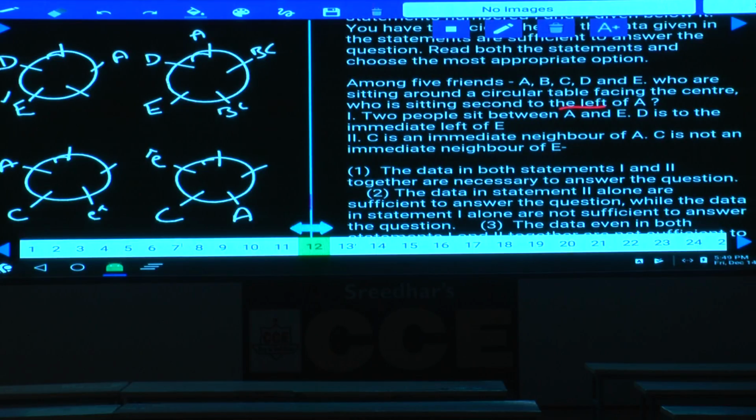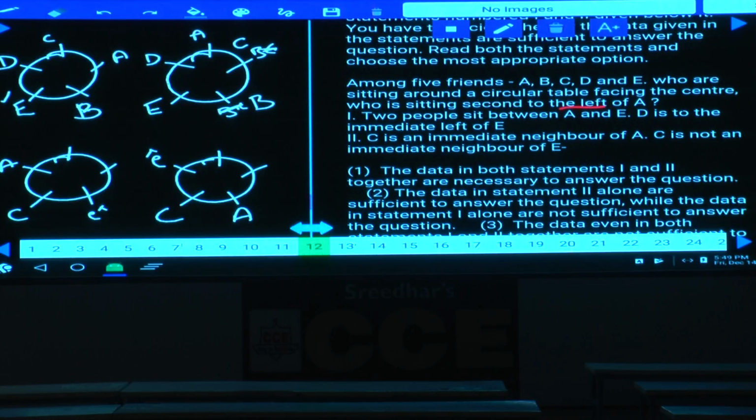If you combine these two, replacing condition number 2 in condition number 1, C is an immediate neighbor of A. How do you express this one? C is an immediate neighbor of A. C can be either here or here. Here C is an immediate neighbor of A and C will be here. If C is here, then B will be here in this case. And C is an immediate neighbor of A, but C is not an immediate neighbor of E. As C is not an immediate neighbor of E, E cannot be here, B will be here.